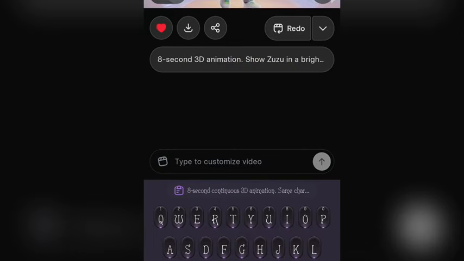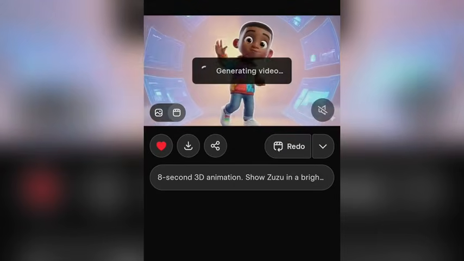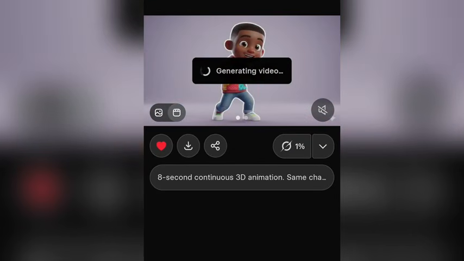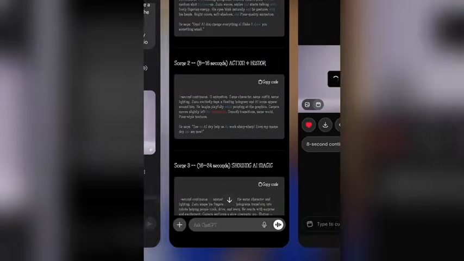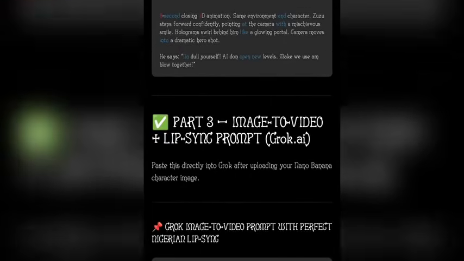Make sure you save this first one, you paste it, and after you paste, you click on continue. When you click on continue, you are going to see it start generating it also. This is how you are going to generate all the scenes you are seeing here. You generate everything. As you can see, you just copy the code one by one, you copy it all.